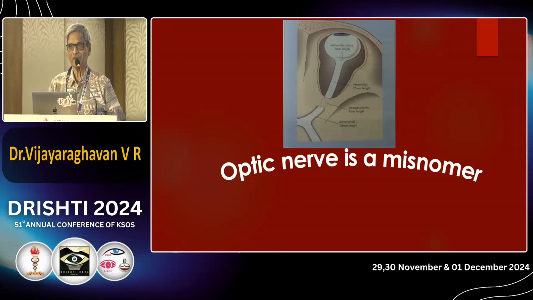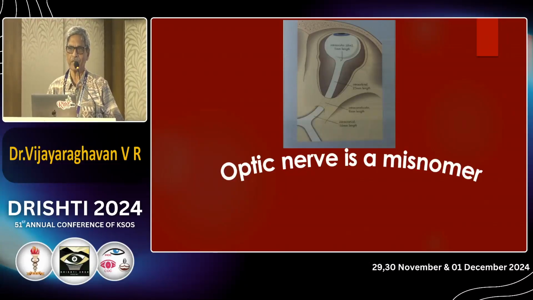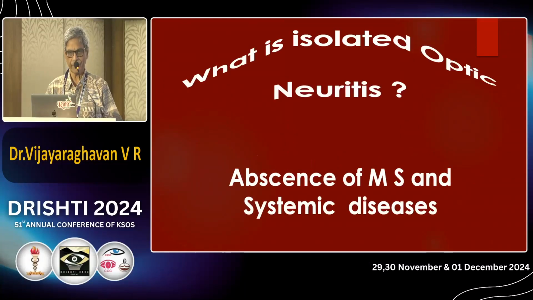See, optic nerve is not a nerve. Please remember that. It's only a wide fiber tract connecting second order ganglion cells and the neural axons going up to the LGB. LGB is a third order neuron in the visual system. That's why it is not a nerve. And moreover, it has got no neurilemma. That's why when you have an injury, it will not regenerate. Unlike in the case of third, fifth, seventh nerve, where you get aberrant regenerations, which can never occur in optic nerve. That's the reason if it gets damaged, you cannot recover the vision. That's the most important point.